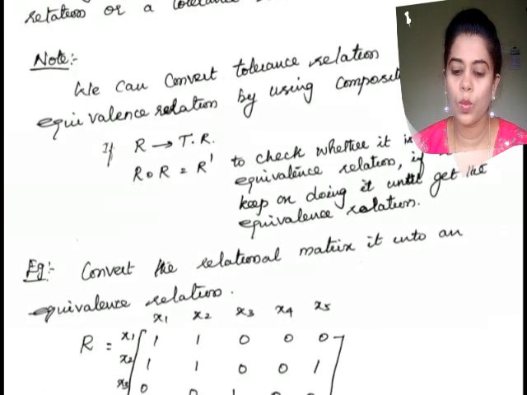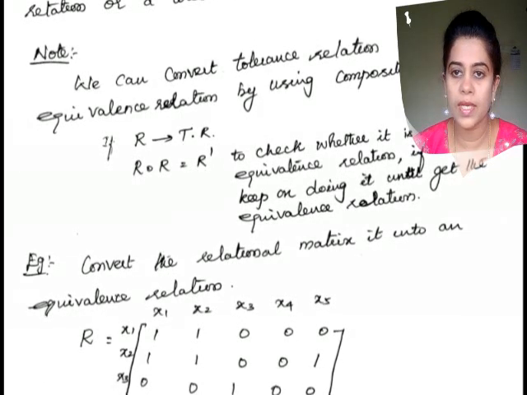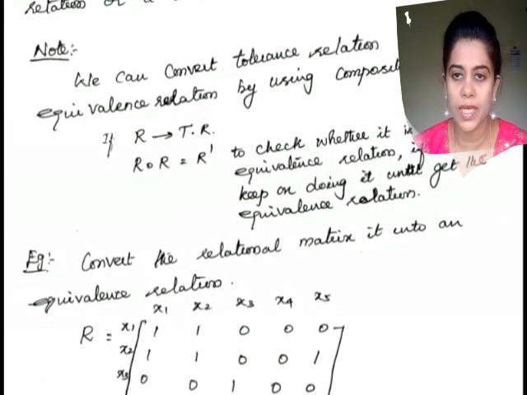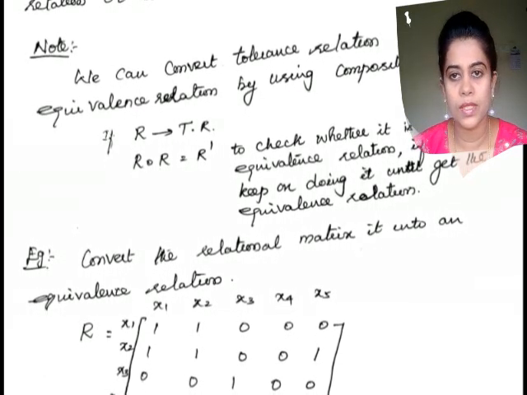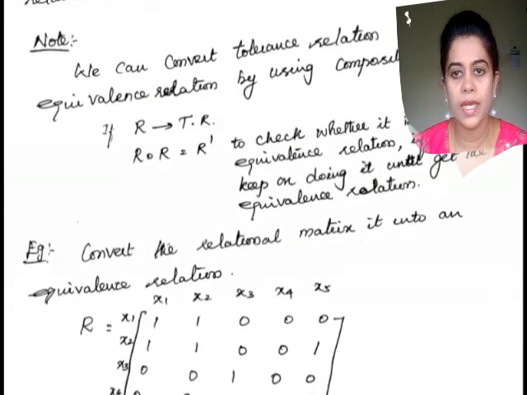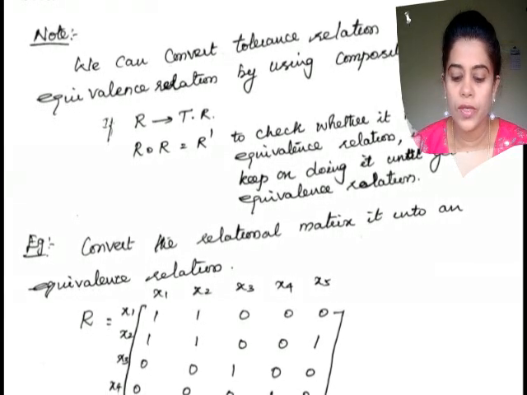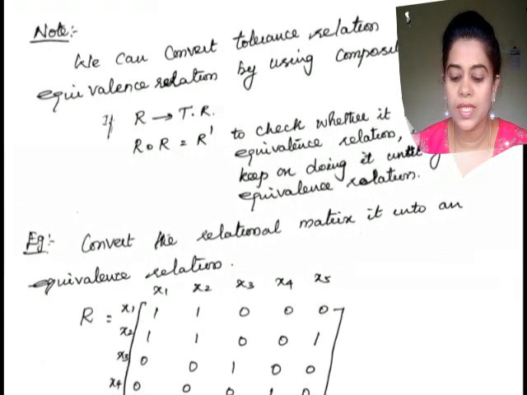If we want to check whether it is an equivalence relation, then the crisp binary relation should satisfy the three properties. What are they? That should be reflexive, symmetric and transitive. Let me check one by one. First, I have to check whether it is reflexive.